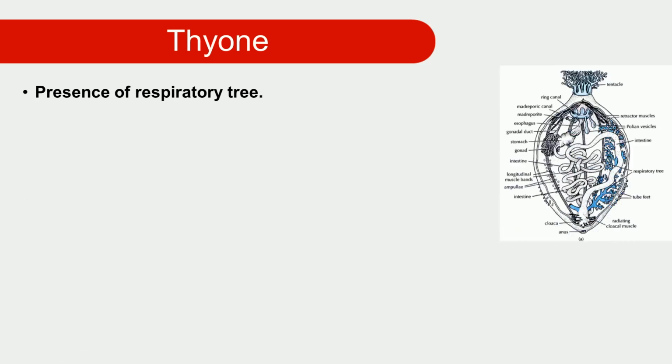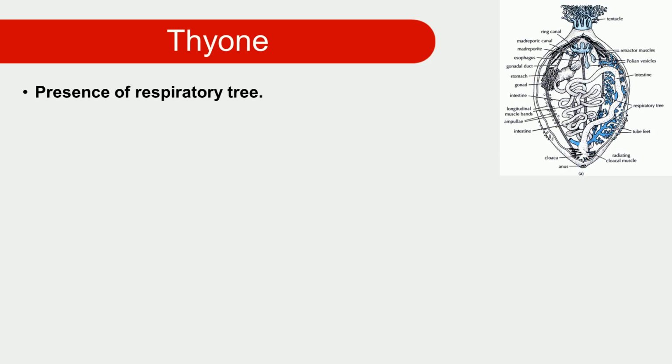Again, the presence of the respiratory tree. You can look at the picture. We can discuss these green structures. They are the same on both sides. Just open the structure and we see the green tubular portion in an upward direction. This is the respiratory tree.